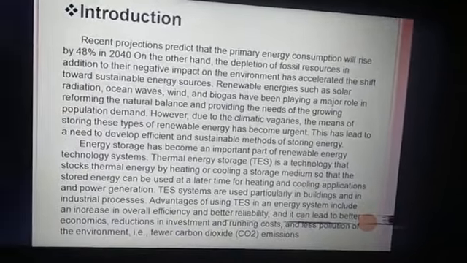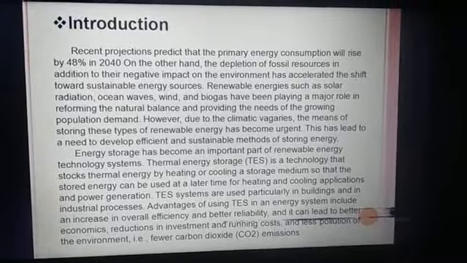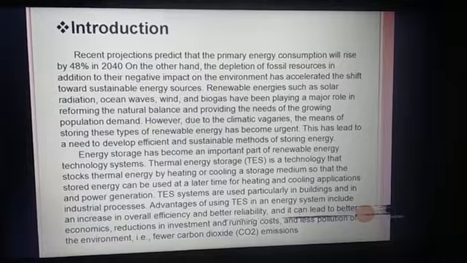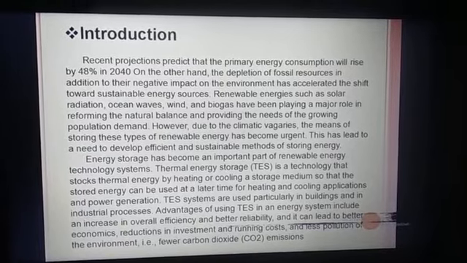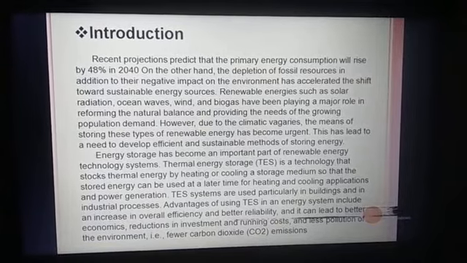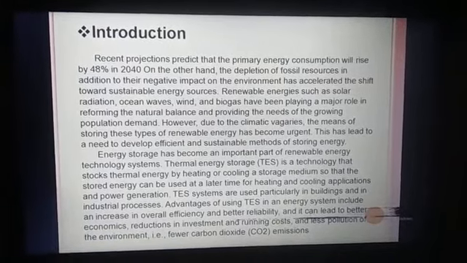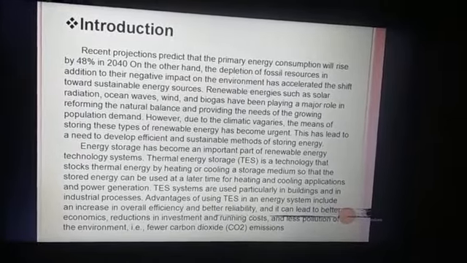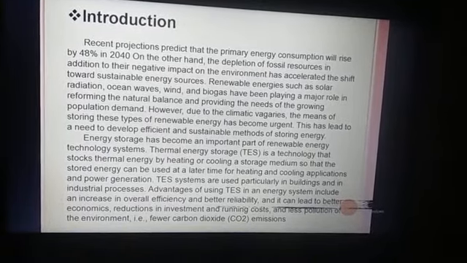Introduction. Recent studies predict that primary energy consumption will rise by 48% in 2040. On the other hand, the depletion of fossil resources, in addition to their negative impact on the environment, has accelerated the shift toward sustainable energy resources.